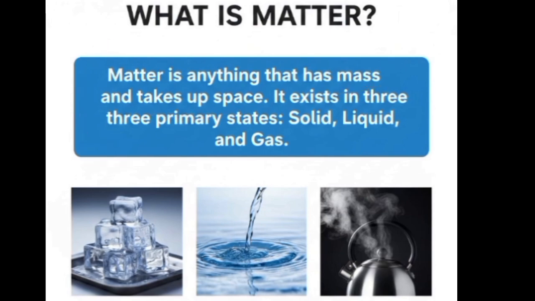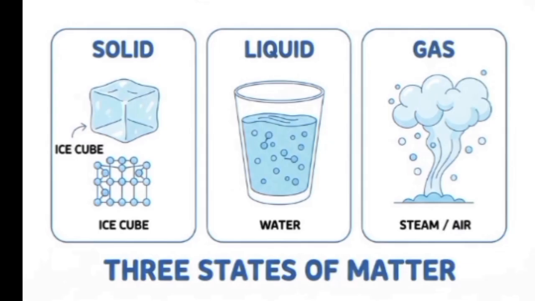The three states of matter are solid, liquid, and gas. Now we will discuss the three states one by one, and the difference between them. Here you can see the three states of matter: solid, liquid, and gas. We have taken the example of ice as solid, water as liquid, and steam as gas. Now, the question arises: what is the major difference between these three states?